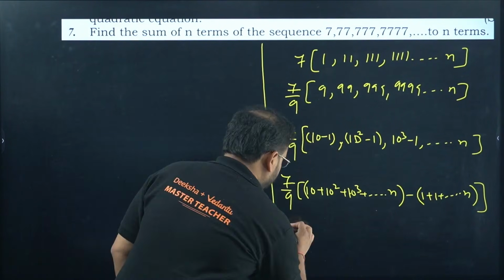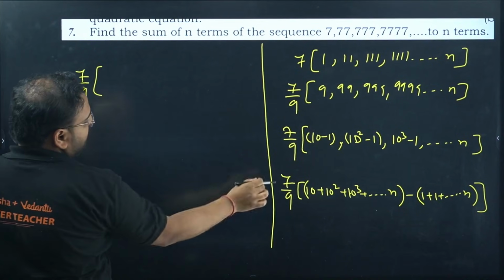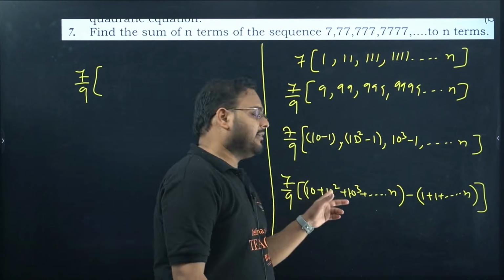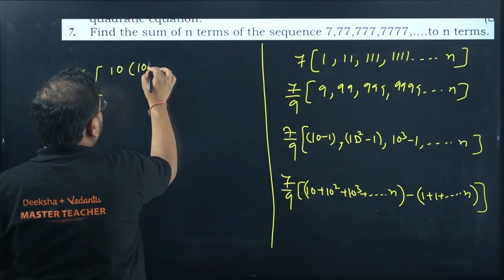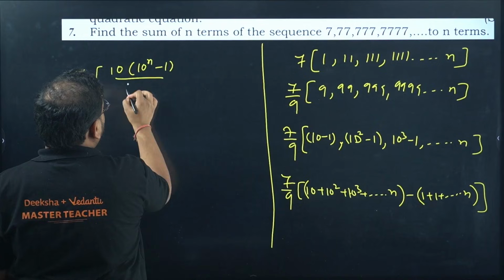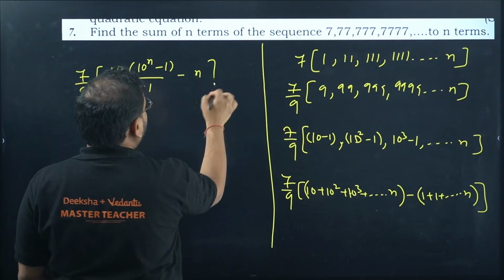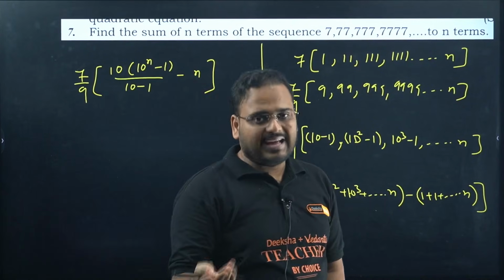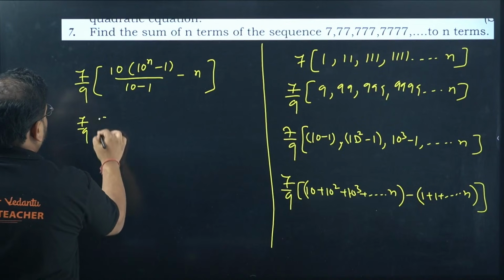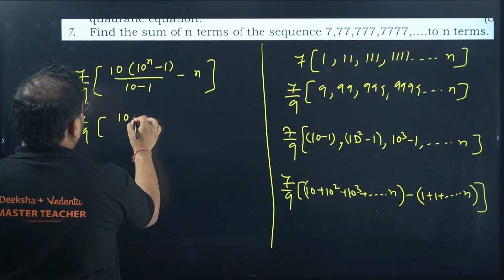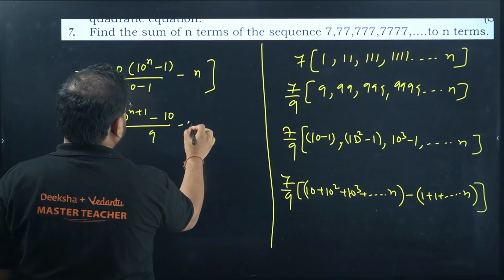Here you can write 7 by 9. This is a GP, not an AP: 10, 10 square, 10 cube. The first term is 10 and the common ratio is also 10, so 10 power n minus 1 upon 10 minus 1. And 1 plus 1 plus 1, n times, is simply n. So we get 10 power n plus 1 minus 10 upon 9, minus n.